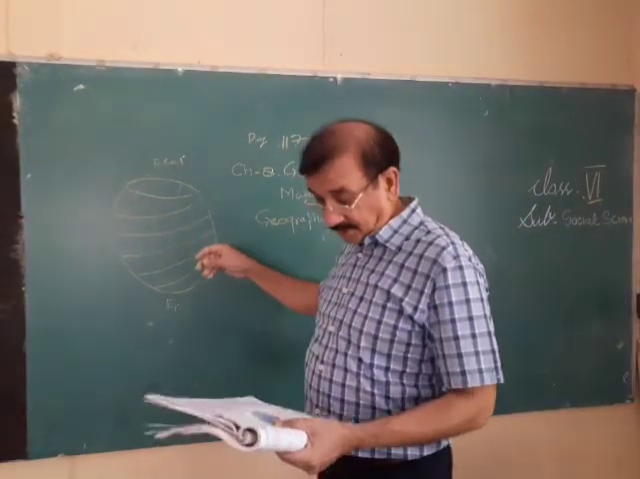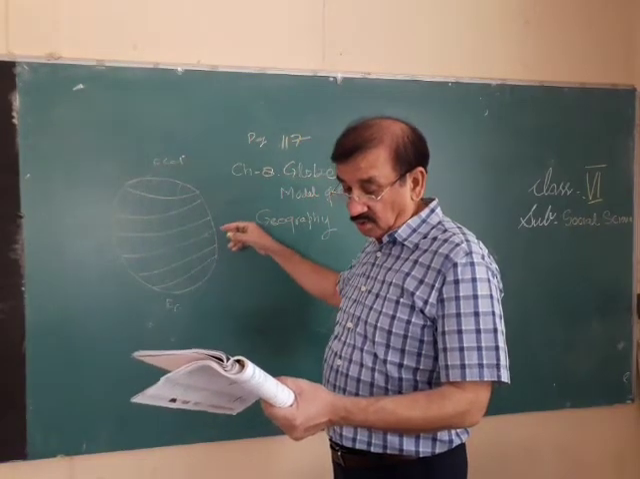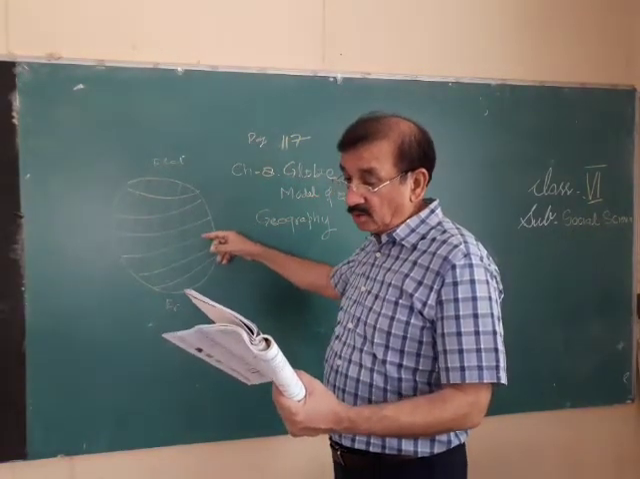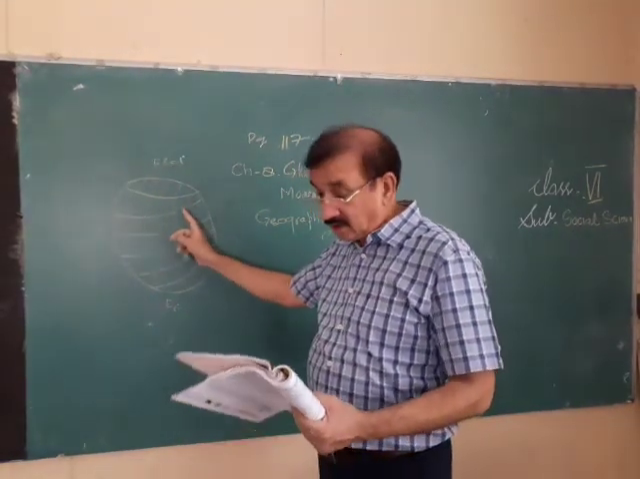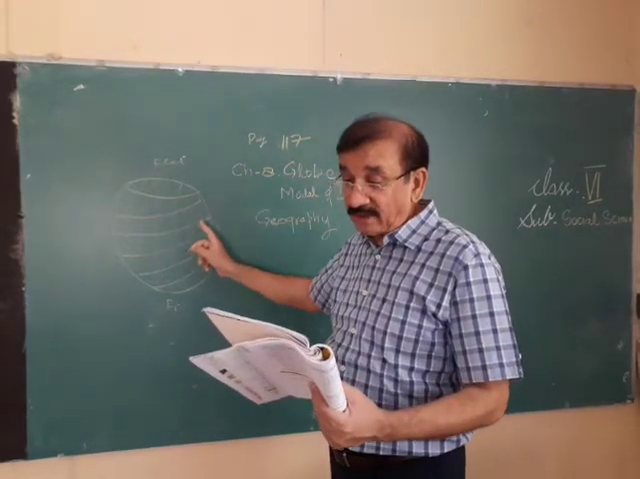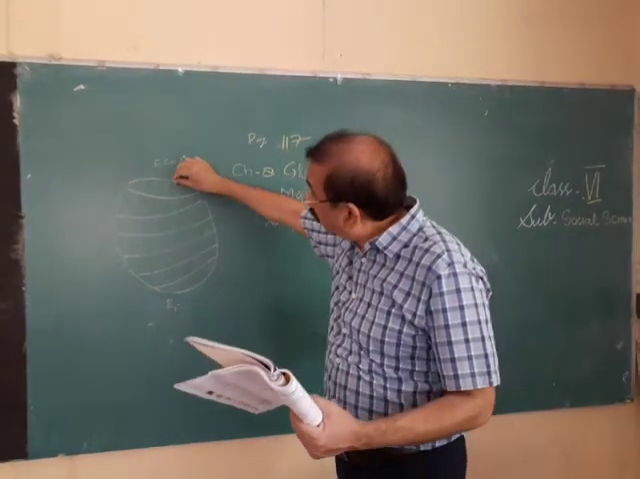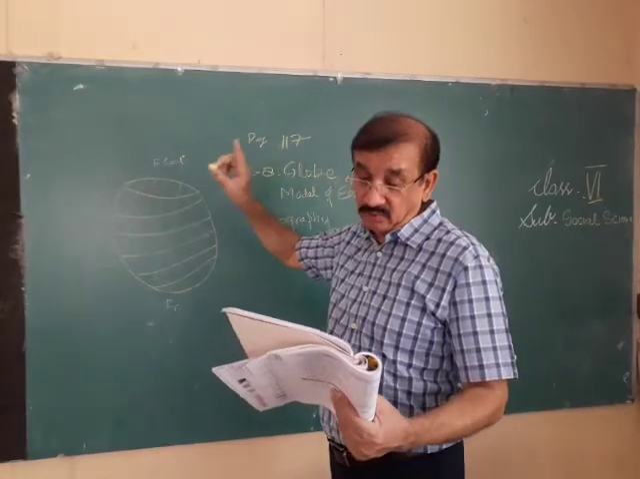So you have got latitude and you have got longitude. Okay. So east to west lines are called parallels of latitude, and the vertical north to south lines are called longitude.